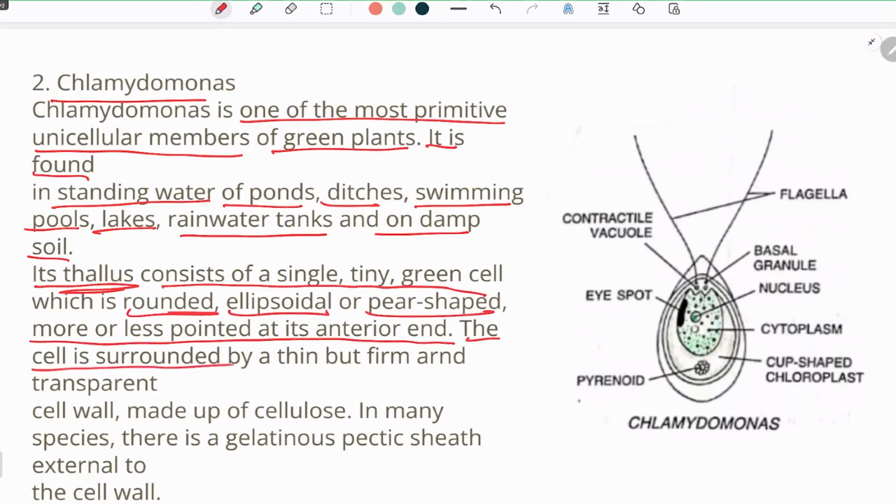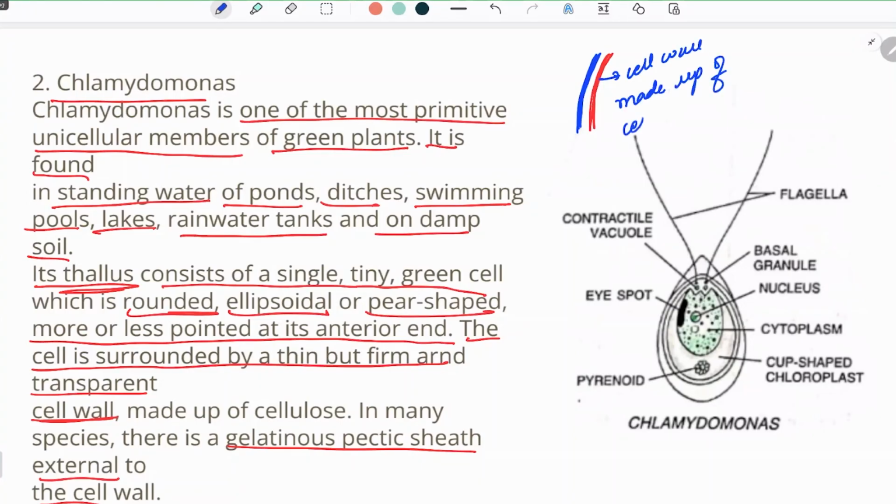The cell is surrounded by a thin but firm and transparent cell wall. So this cell is surrounded by a thin cell wall which is made up of cellulose, and sometimes it can also be surrounded by a gelatinous pectic sheath which is external to the cell wall. So there is a cell wall present, and on the outer side there is a pectic sheath. This is the cell wall made up of cellulose, and this is the gelatinous pectic sheath.